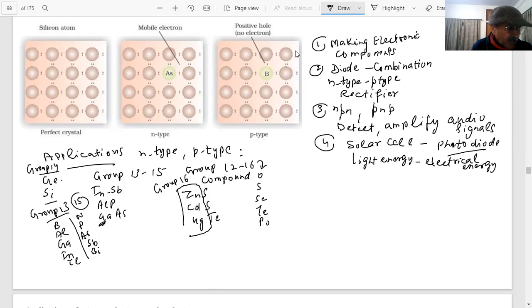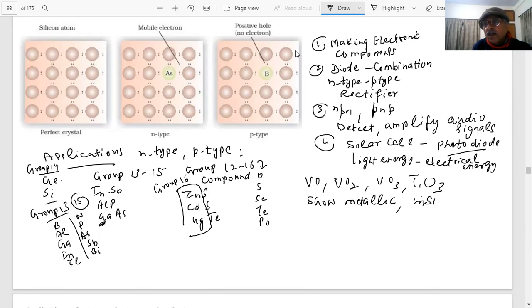Certain other oxides show metallic and insulating properties depending on the temperature. VO, VO2, VO3, TiO3 are oxides that show metallic as well as insulating properties at different temperatures, depending on temperature. You will see why I am writing all this.